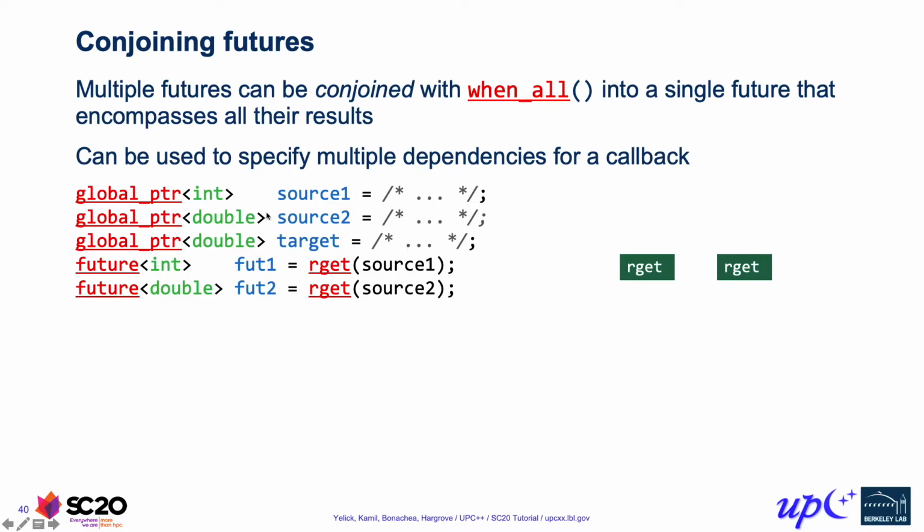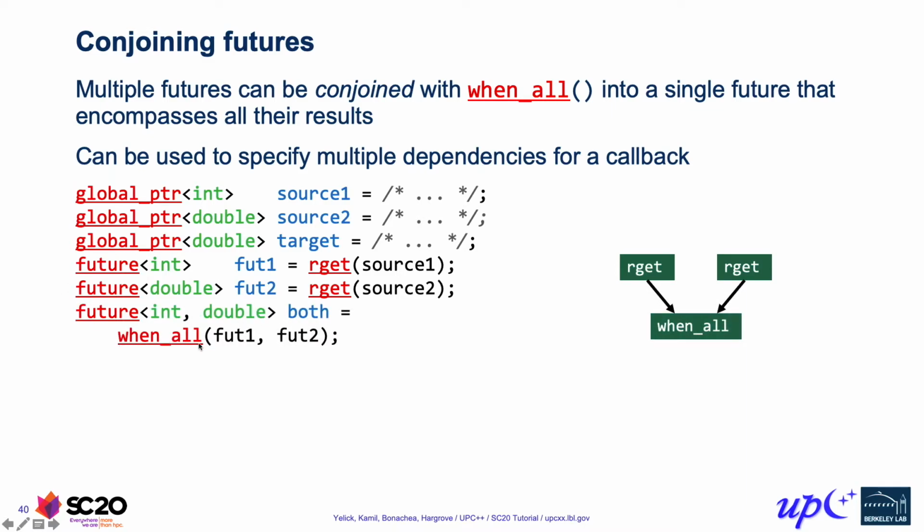So in this example over here, we have two source pointers, which we're going to obtain their values using rget. One is an int type and the other is a double type, so we get back a future int and a future double from our two rget operations respectively. By using when_all, we actually get a single future that encompasses the results of both of these futures. And if we look at the types here, we see that the first argument here has type future int, the second argument has type future double, and so then our result has type future of both int and double.